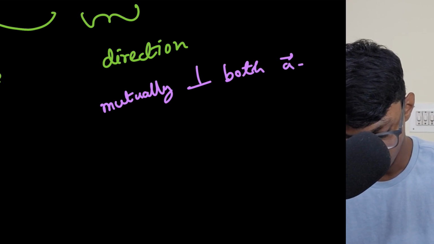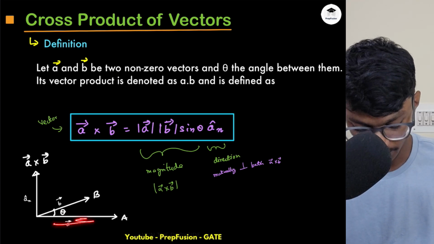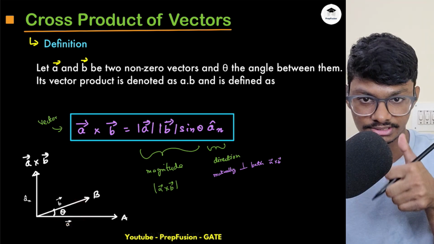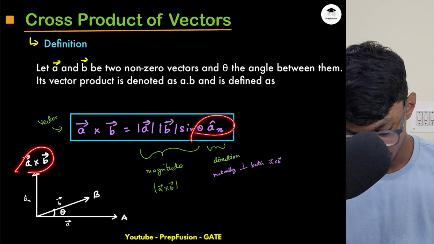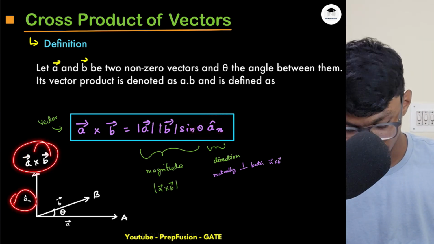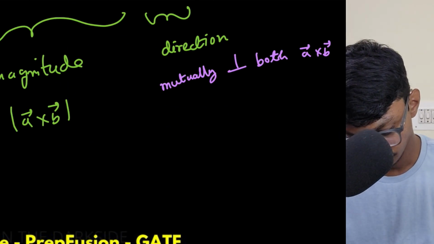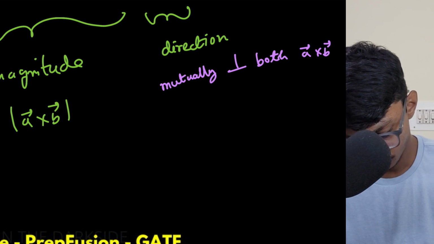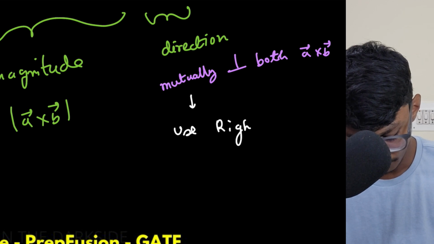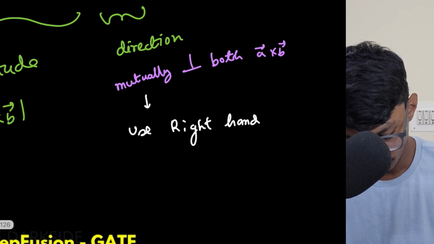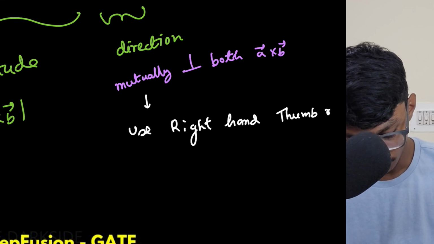Now how can you compute the direction with just your hands? You start with A and move from A to B like this, and you will see the direction n cap of A cross B. Obviously this is the vector, you divide by the magnitude and you will get the normal vector. You can use the right hand thumb rule. Okay, let's go to the next thing.